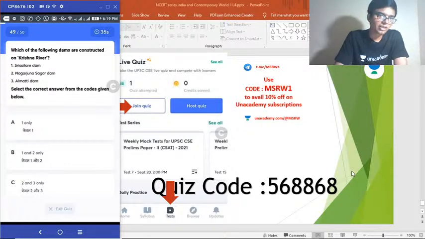Which of the following dams are constructed on the Krishna River? Okay. Srisailam Dam, Nagarjuna Sagar Dam, Almatti Dam. Choose the correct answer. Another important area, rivers and dams. For UPSC Geography Prelims, you have to study rivers and dams. So, which of these dams is constructed on the Krishna River? Srisailam, Nagarjuna Sagar, Almatti.